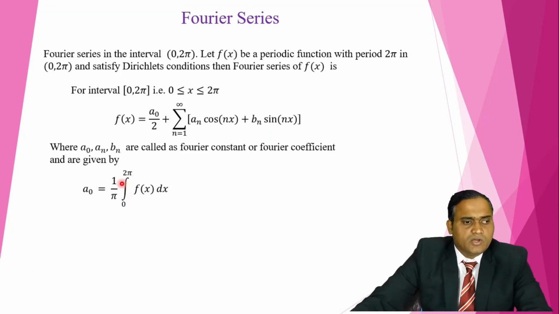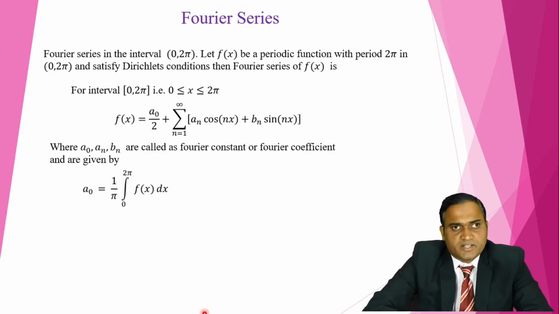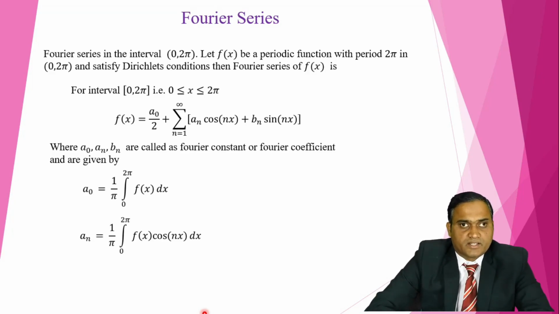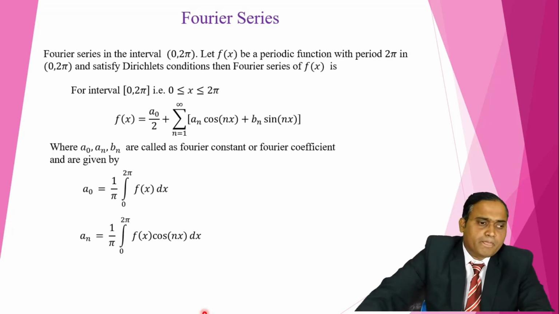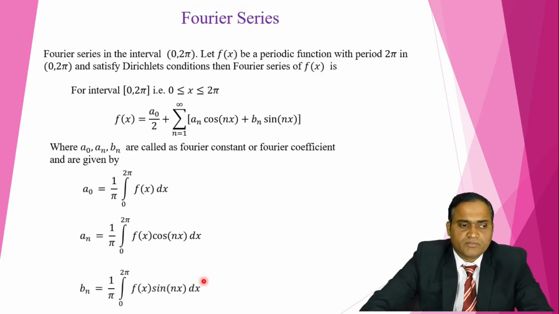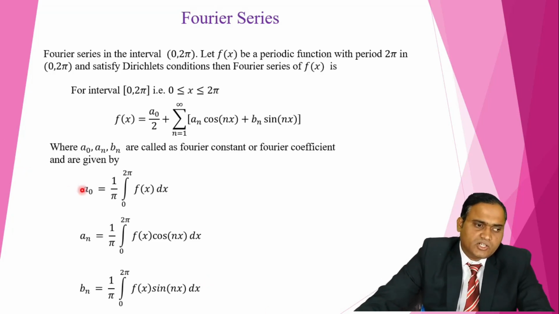Now a naught is equal to 1 upon pi integration 0 to 2 pi f(x) dx. That means we have to take the integration over the limits 0 to 2 pi of that function. For an, 1 upon pi, we have to take the integration of f(x) into cos nx dx over the interval 0 to 2 pi. Next, for bn, 1 upon pi, we have to take the integration of the function f(x) sin nx over the limits 0 to 2 pi. Find these a naught, an, bn values and substitute in the above formula, and we get the Fourier series representation of that function.